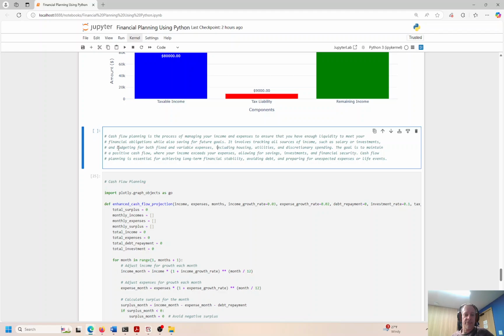So budgeting helps you identify the fixed and the variable expenses. Okay, so fixed is probably, like you say, mortgage is fixed, rent is fixed, right? It could go up at the end of the year, but during the year it's probably fixed. Your utilities might fluctuate a little bit. Clothing, groceries might fluctuate a little bit. So you have some fixed, some fluctuating costs. But basically, we want to understand the planning and make sure that this is essential for achieving our long-term financial stability and ability to pay our debt and prepare for unexpected life events.